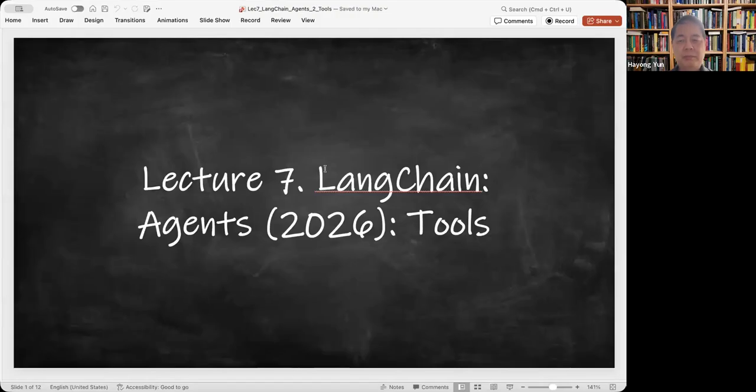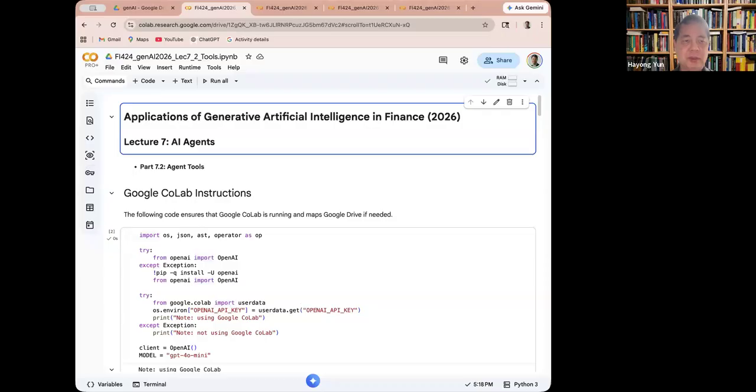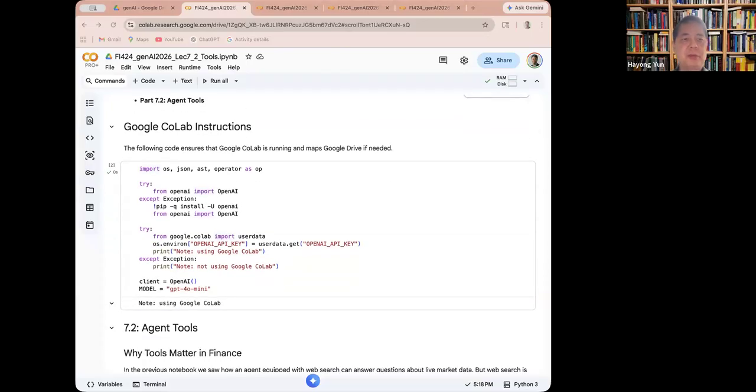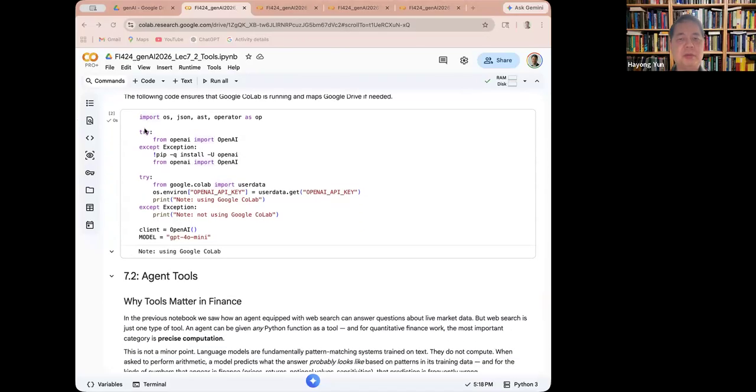Hello everyone. In this episode, we'll look at LangChain AI agents using a tool. Okay, let me share the code. So the first step is, of course, as usual, the setup of OpenAI.